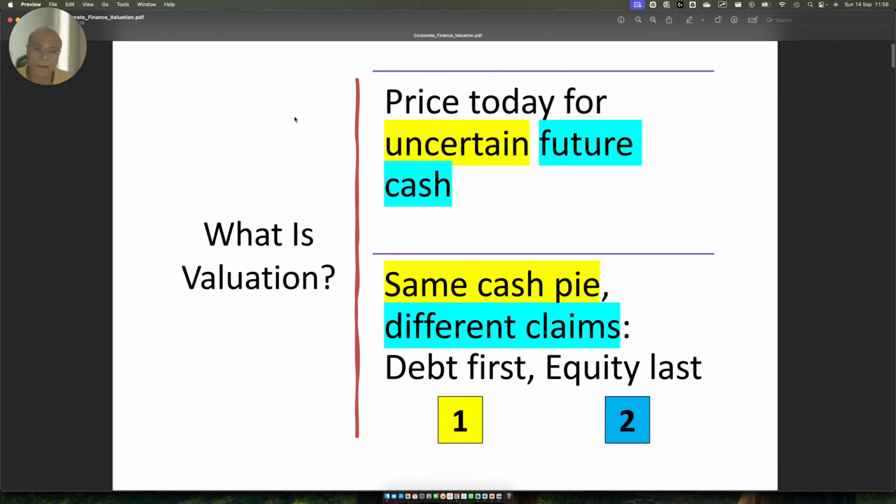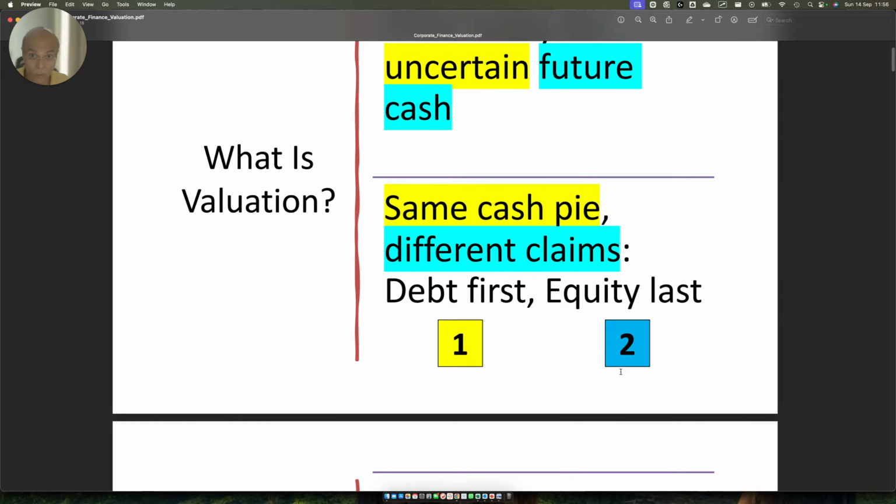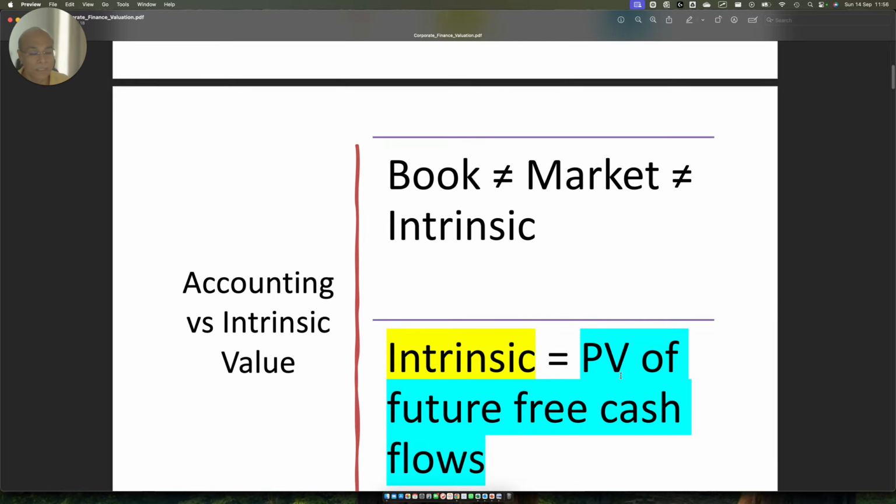Before we go to the next slide, you have to clarify that the debt investor gets their right to access this future cash flow first, compared to the equity investor. Therefore, a debt investor carries lower risk compared to equity investors.